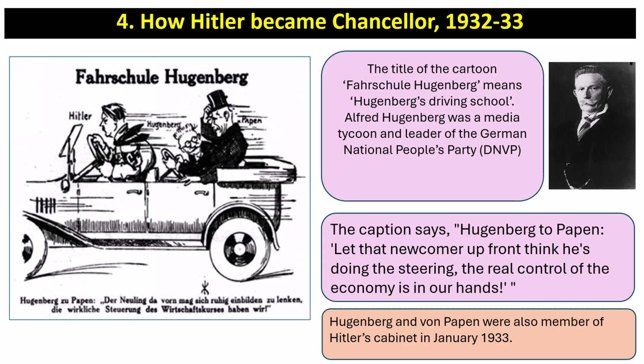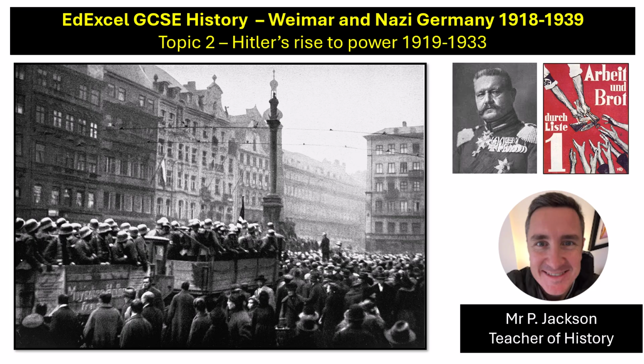What happened, of course, was not quite what Hugenberg and von Papen had planned, and in the next video we're going to talk about how Hitler controlled people in Nazi Germany, how he changed Germany from a democracy to a dictatorship in the 1930s.